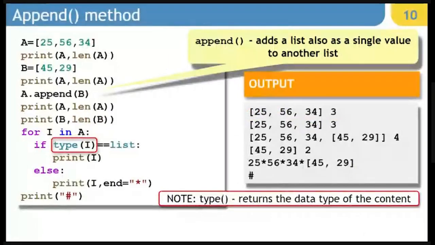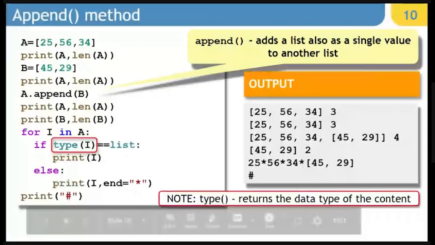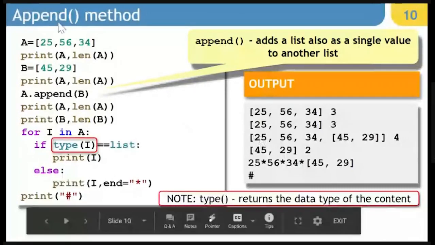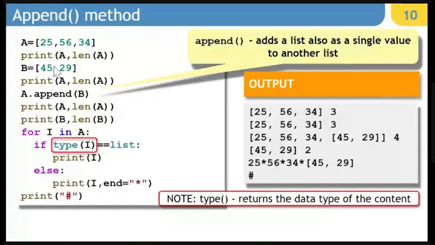Next, in continuation of the previous example, we are again going with append method. Here, the originally A contains 25, 56, 34. B contains 45 and 29. So that both of them are displayed.